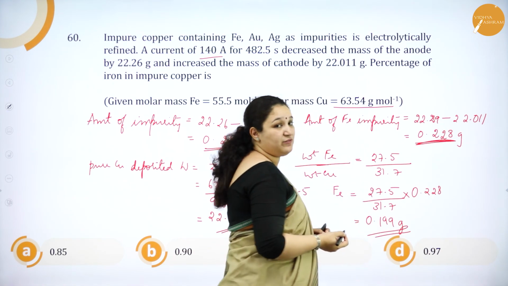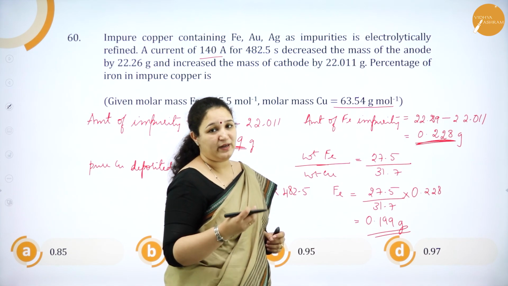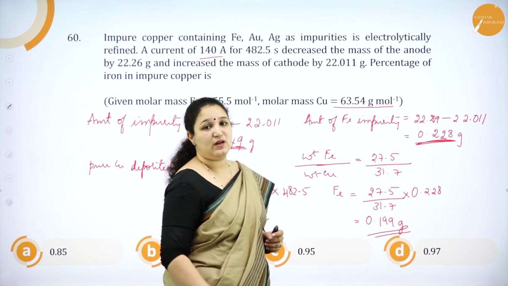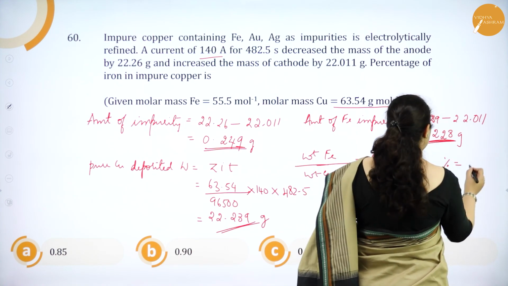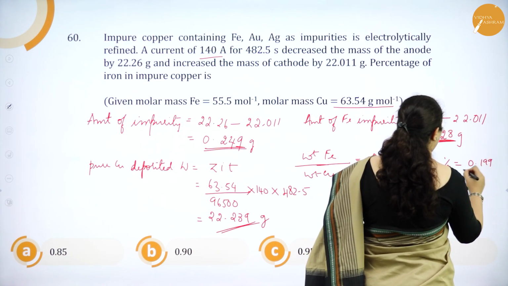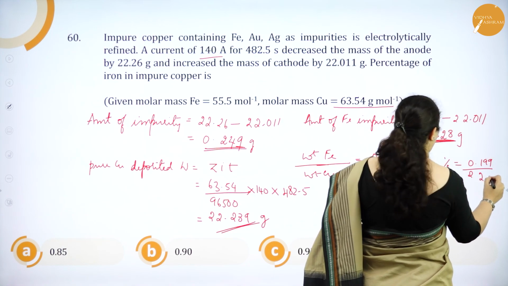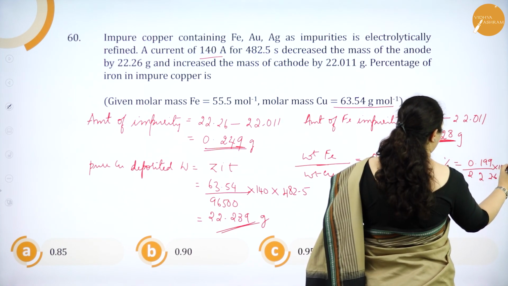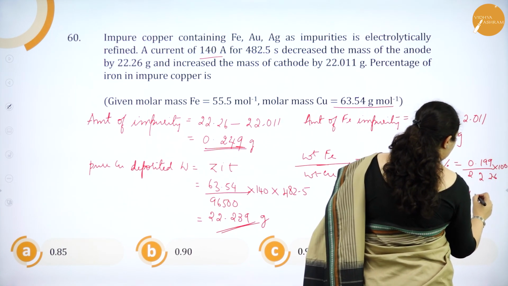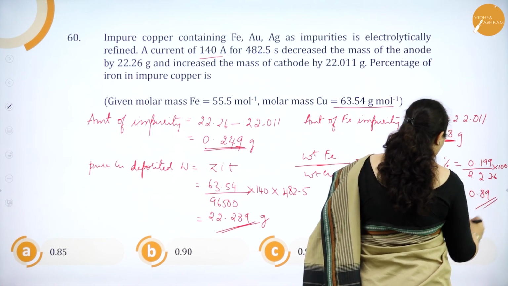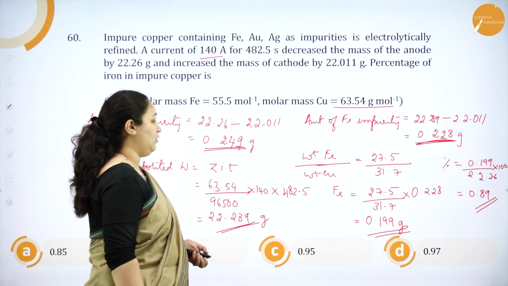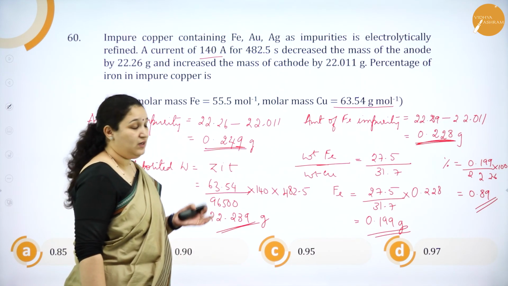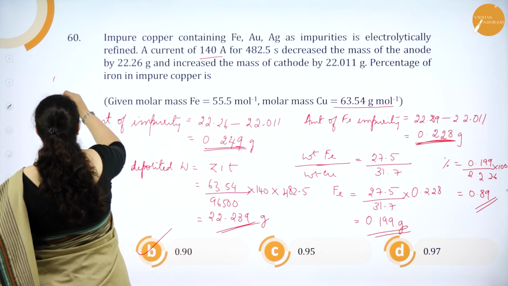So percentage, of 0.199 grams out of 22.26 into 100, that is nothing but 0.89, which is approximately 0.90.